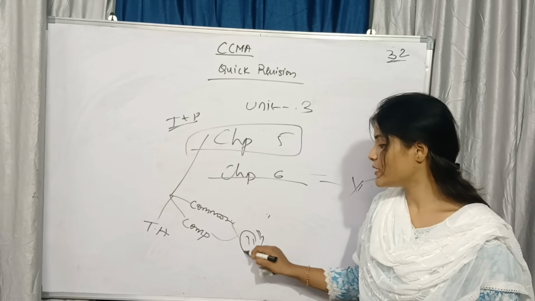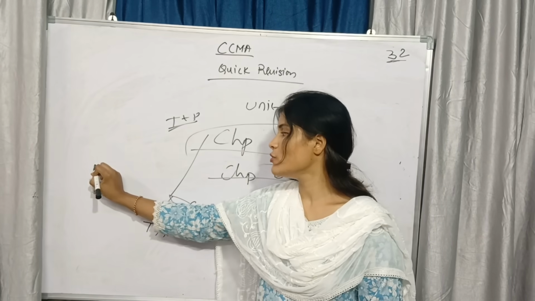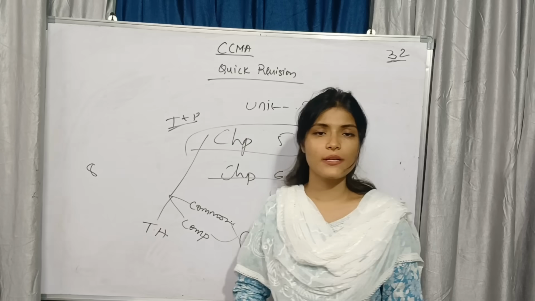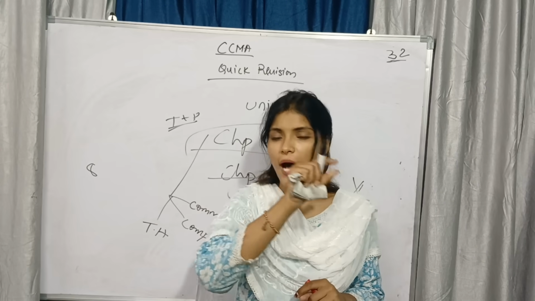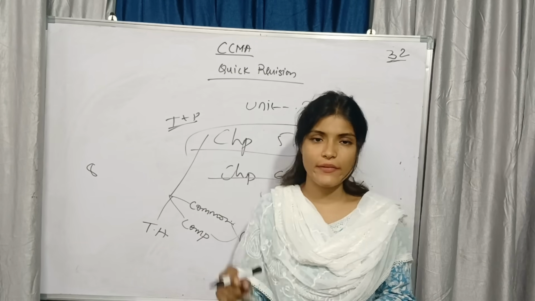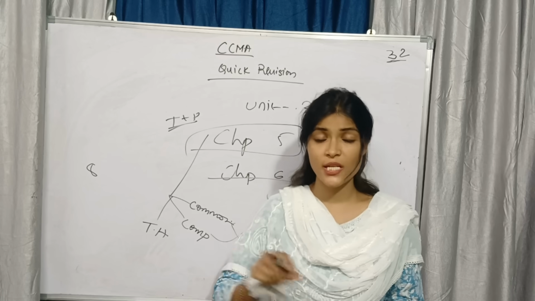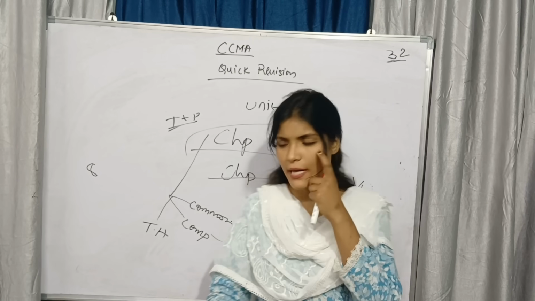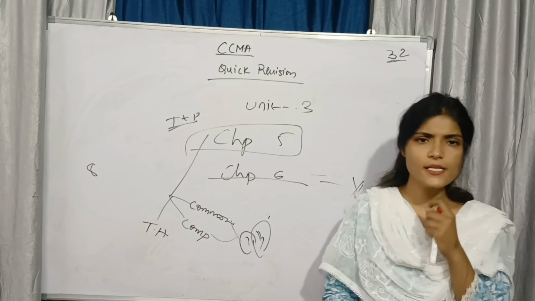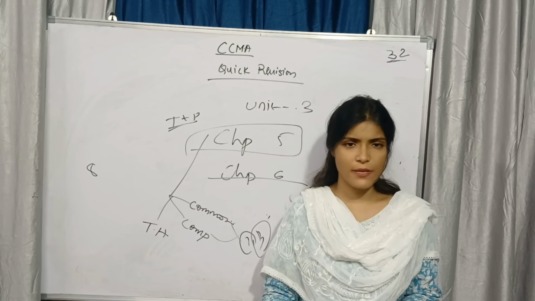When you are perfect with P&L account and balance sheet pro forma, out of 12 marks, you can at least score 8 marks or 9 marks for the pro forma itself. That is revenue from operations, other incomes. Third one is total revenue, expenses, cost of materials, depreciation and amortization, employee. The same pro forma. Whatever the question it might be from comparative or common size, income statement pro forma is same. Balance sheet pro forma is also same.